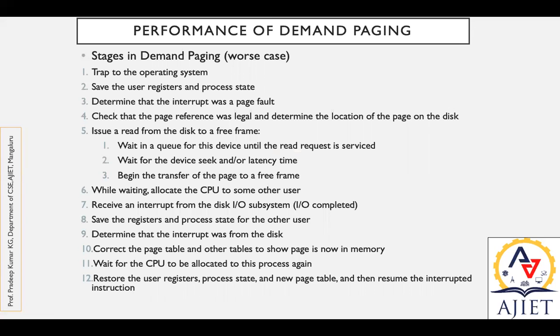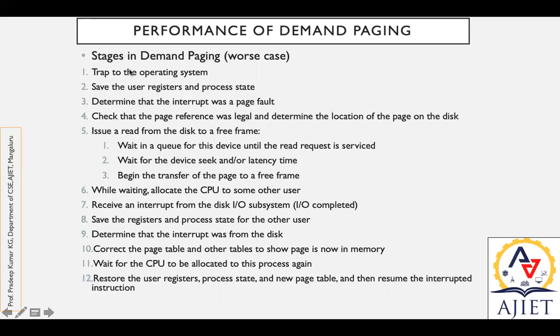So in the worst case, the performance is measured based on demand paging, nothing but a request. It will have these many steps. First, trap to the operating system and save the user registers and process state. Whenever there is an invalid bit in the page table, trap to the operating system, which is supposed to request the operating system to search for a proper page.